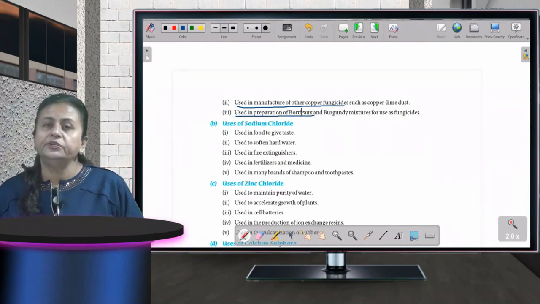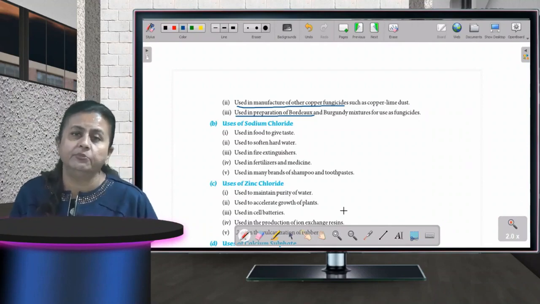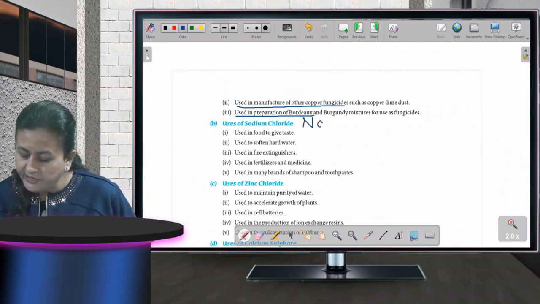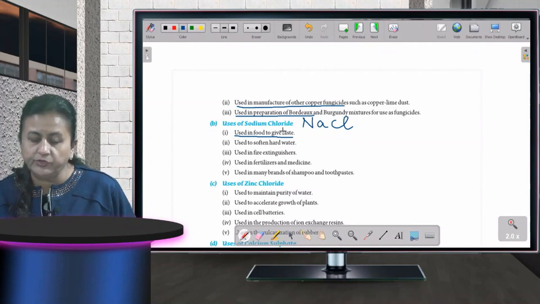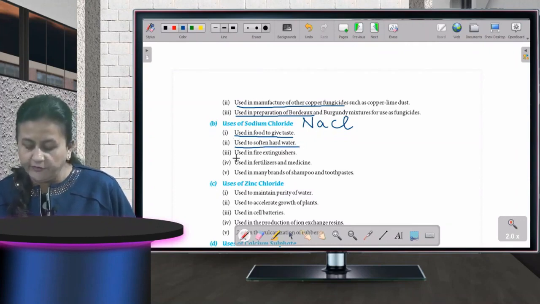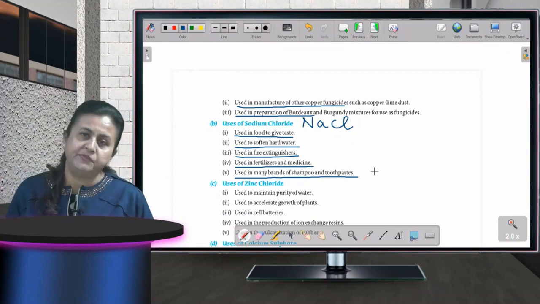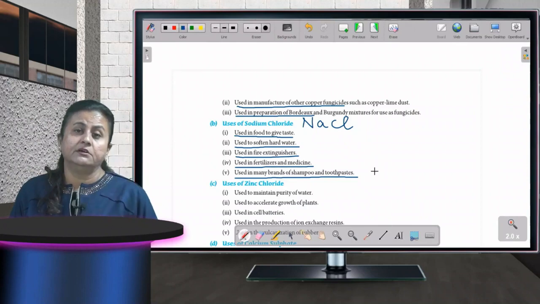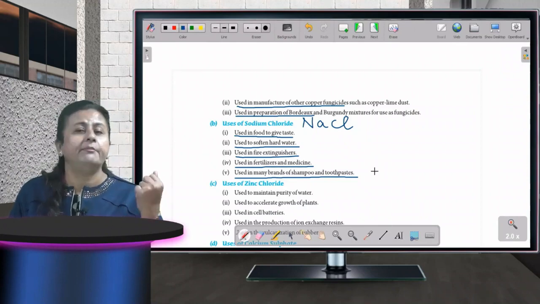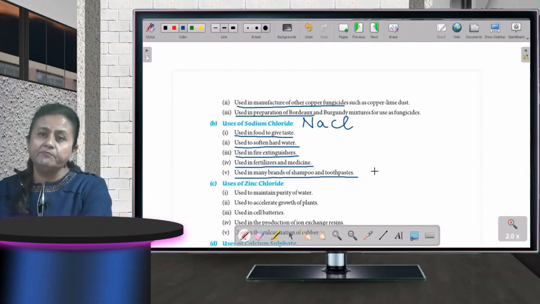Okay, then sodium chloride. Sodium chloride क्या होता है? नमक खाते हो? टाटा नमक, that is sodium chloride. Sodium chloride is NaCl. Used in food to give taste, used to soften hard water, used in fire extinguishers, used in fertilizers and medicines, and used in many brands of shampoo and toothpaste. Okay, fine. These days in the market also you must have heard of the ad, मेरे toothpaste में तो नमक है. What is that namak? Namak is sodium chloride, that is NaCl. Fine, children.